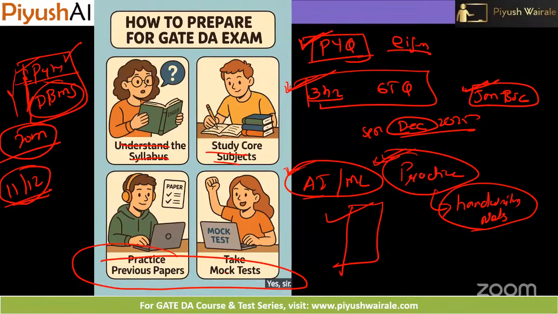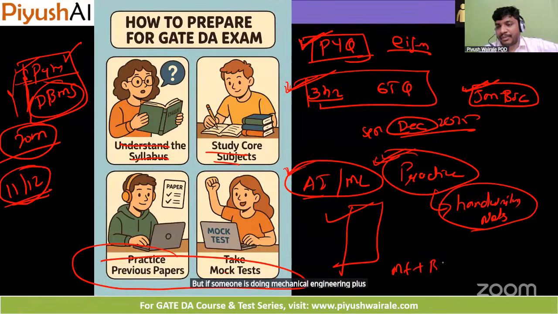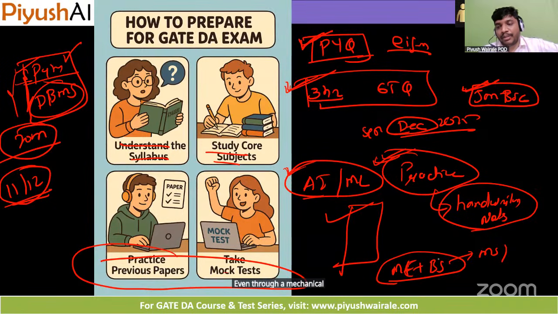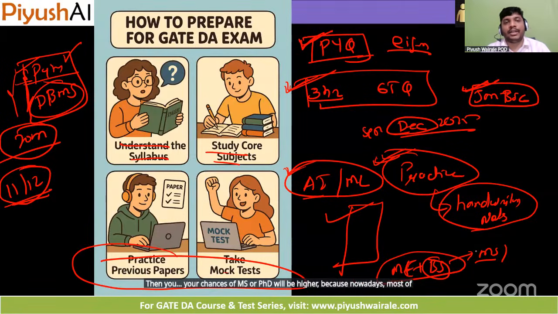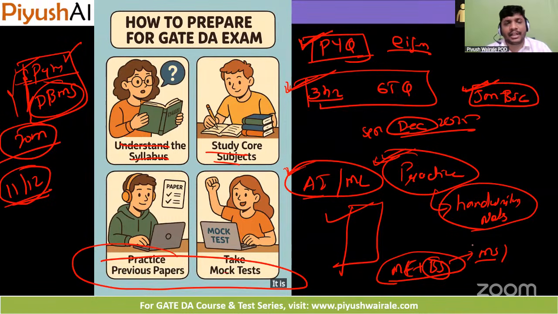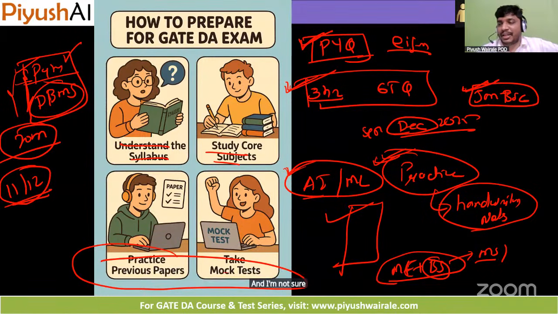Okay, then it might be difficult. But if someone is doing mechanical engineering plus our BS program here, then they have a very good opportunity of going for MS and PhD, even through the mechanical GATE. But if you have just a valid data science score, then your chances of MS or PhD will be high, because nowadays most projects in core subjects, whether mechanical, electronics or aerospace, are based on the data science domain only, the AI domain only. Actually, I'm only doing the BS degree right now, so I'm not sure about the aerospace part here. Okay. Yeah.